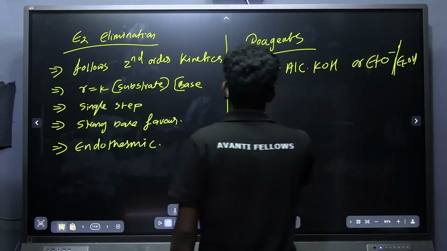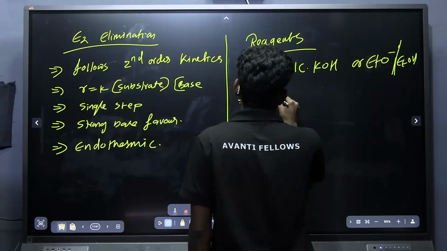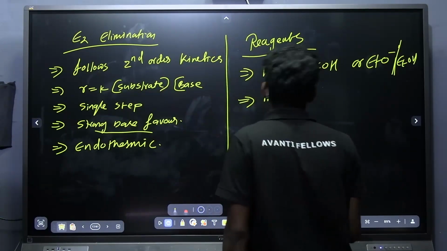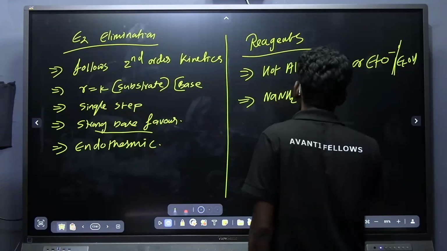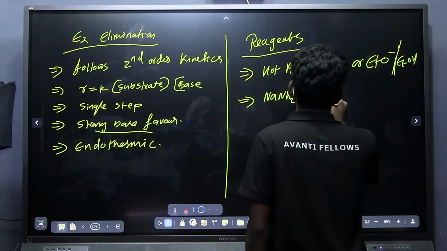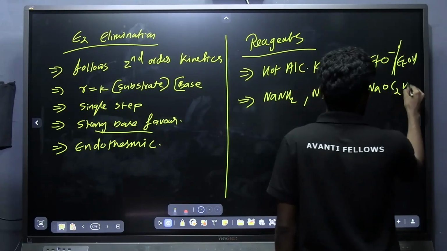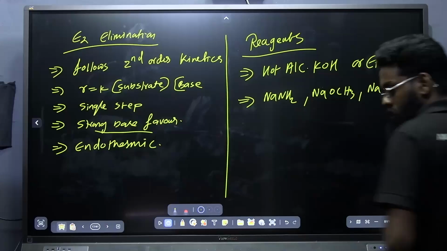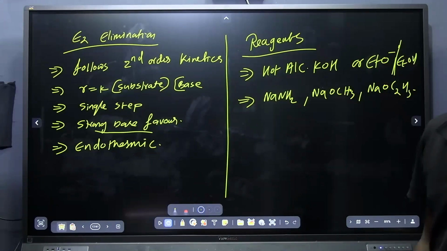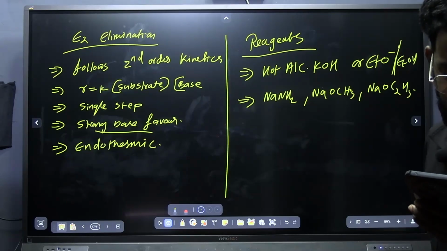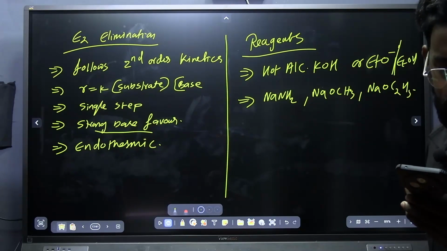Apart from this, NaNH2, that is a strong base. Strong base always favors E2 elimination over E1 elimination. NaOCH3, NaOC2H5, these are some of the strong bases which favor the E2 mechanism. Okay, got it?